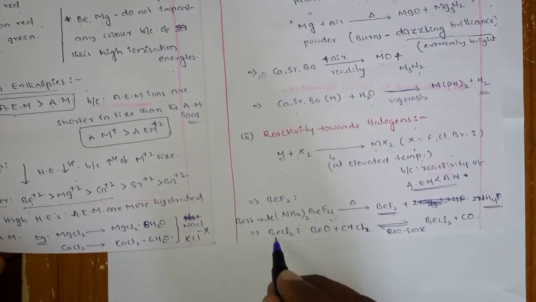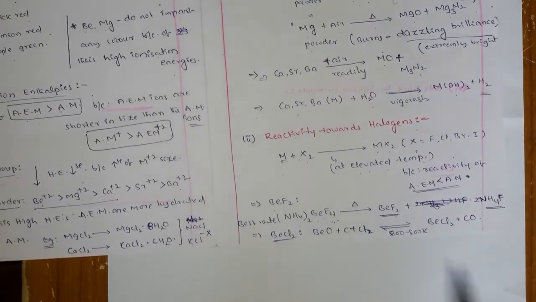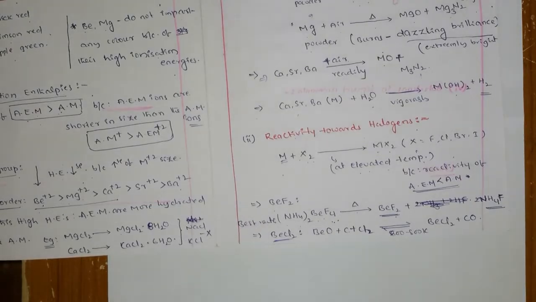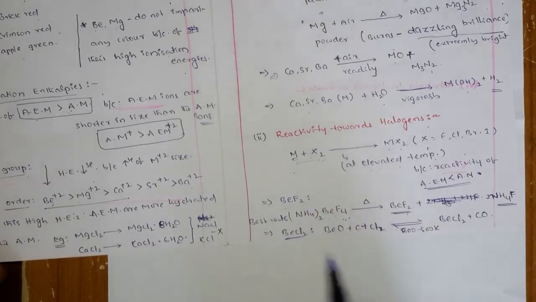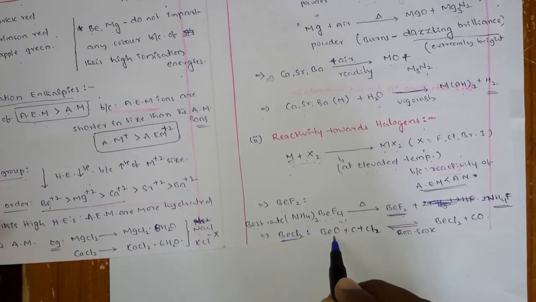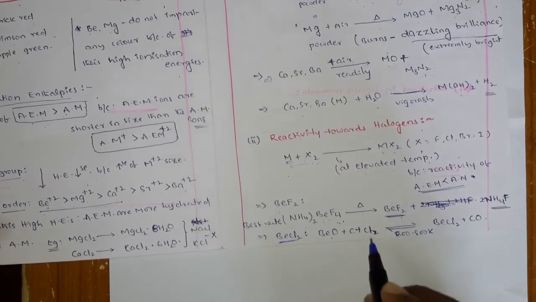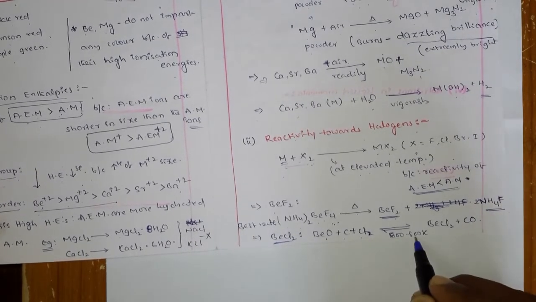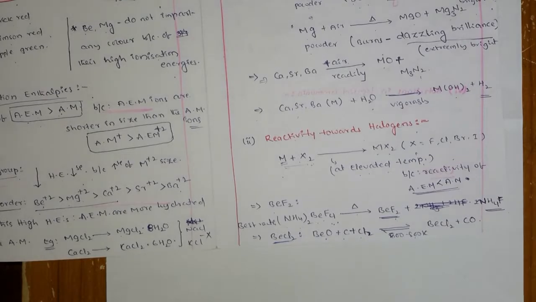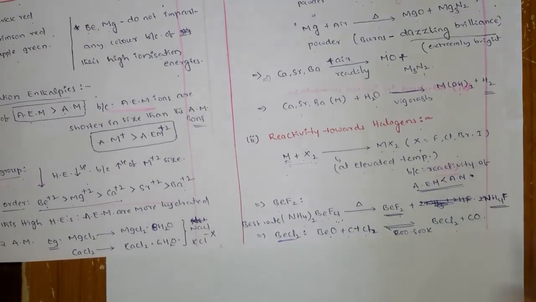Coming to beryllium dichloride, the preparation with this method is also not good, so again they go with an alternative method: when beryllium oxide reacts with carbon and chlorine at a temperature of 600 to 800 kelvin, you get beryllium dichloride.